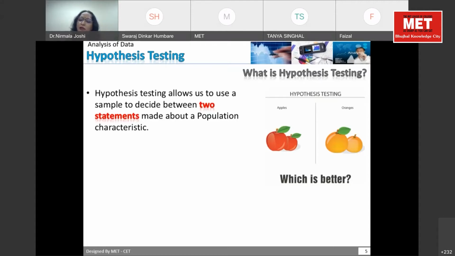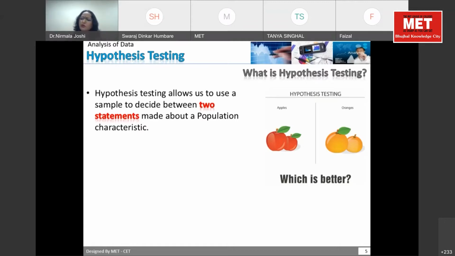Whenever we are drawing any conclusion, whenever we are doing any research, we have to collect a sample from an identical, common population. And then from the same population, we can draw two samples and compare them: whether the average of the first sample and the second sample is the same or not. Or other parameters, like the variance, the skewness or kurtosis.